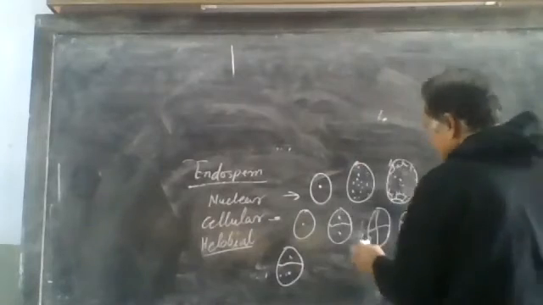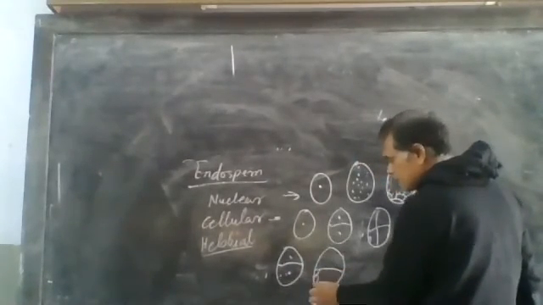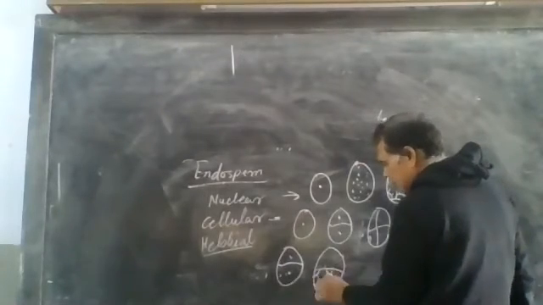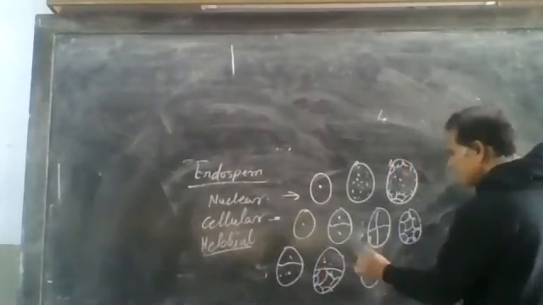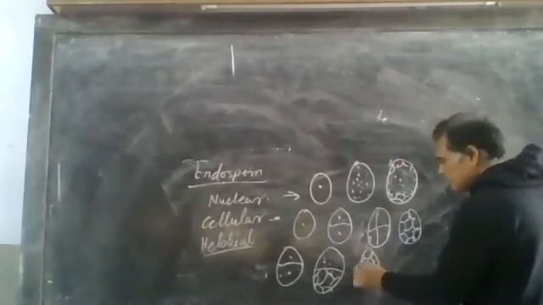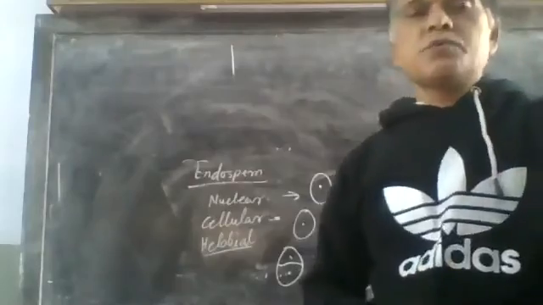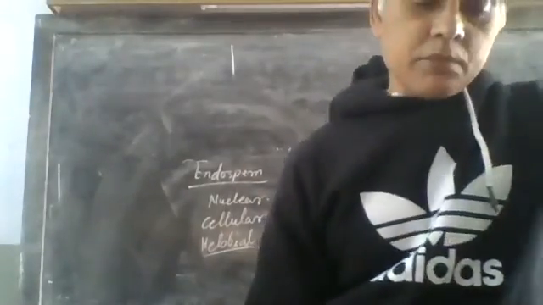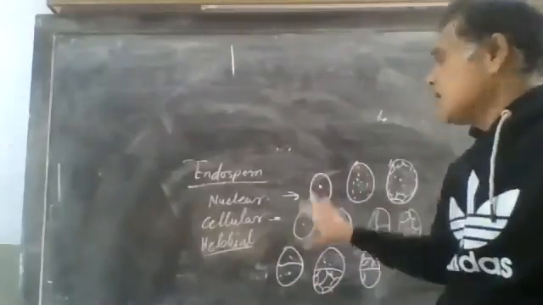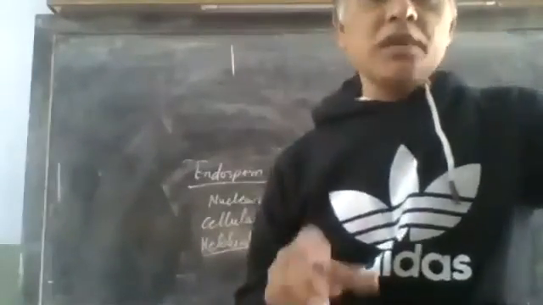Then the lower portion divides cellularly, and the upper portion divides first by nuclear division and then becomes cellular again. So it is a mixed form of nuclear and cellular. This is the helobial type, which is present in the order Helobiales of monocots. That's why it is known as helobial.